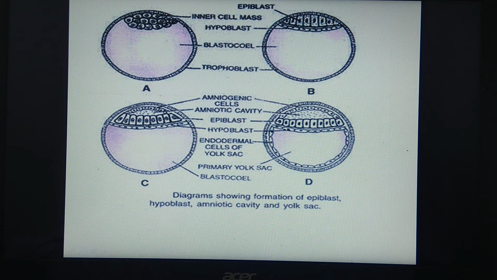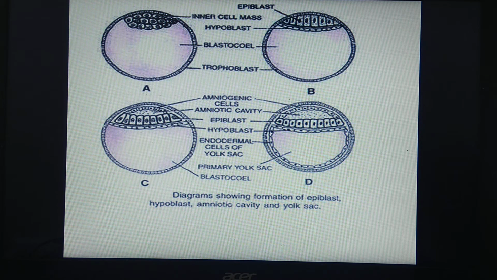So this bilaminar embryonal disc is positioned in between the amniotic cavity and yolk sac. Which bilaminar structure? This one layer called ectoderm, this is endoderm. So this structure becomes a bilaminar structure. It is enclosed between what? Enclosed between this amniotic cavity and yolk sac.